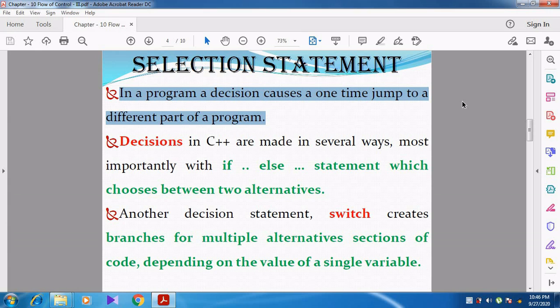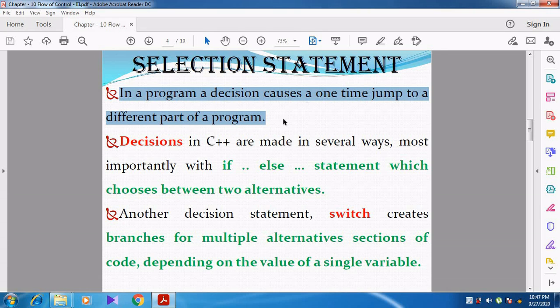The condition makes a jump from one part of the program to another part, so that is why it is called a selection statement.